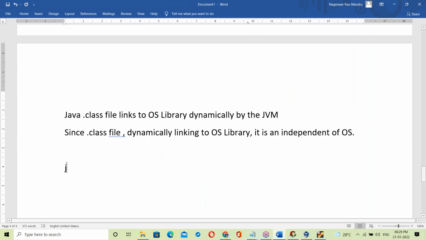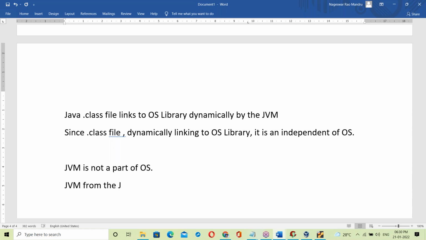JVM, Java Virtual Machine. Yes, it is not a part of OS. Then how to get JVM here? Yes, once JDK is installed, you get JVM automatically. JVM comes from the JDK here.